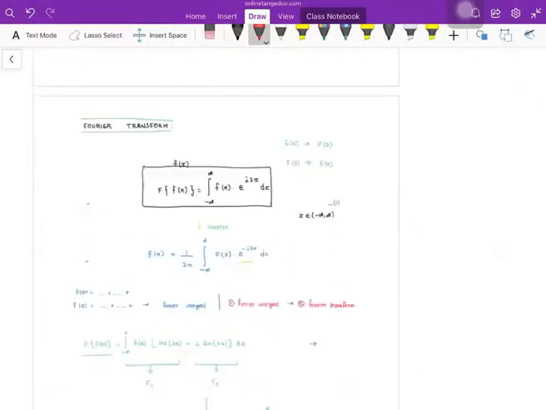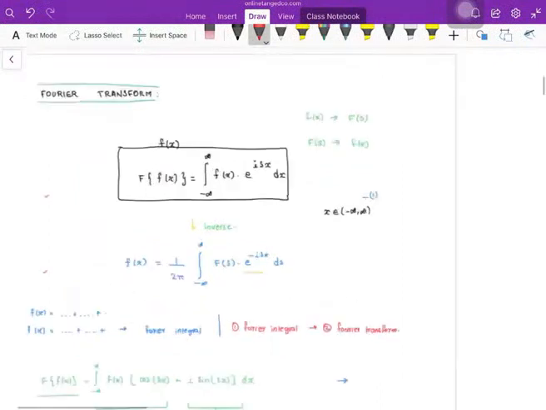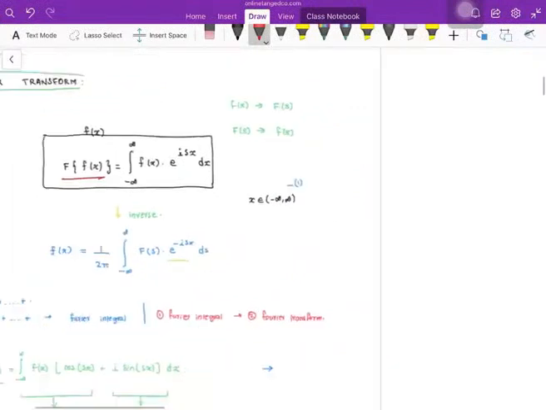Now we focus on the exam point of view: how to solve a problem, and what the formulas for Fourier transform are. The Fourier transform F of s is nothing but the integral from minus infinity to plus infinity of f(x) e^(isx) dx. If I have a function in the time domain and I take the Fourier transform, it takes the time domain into the frequency domain in the complex plane.